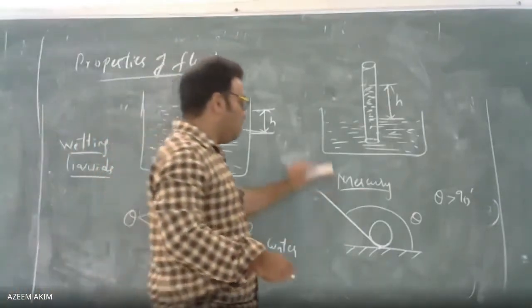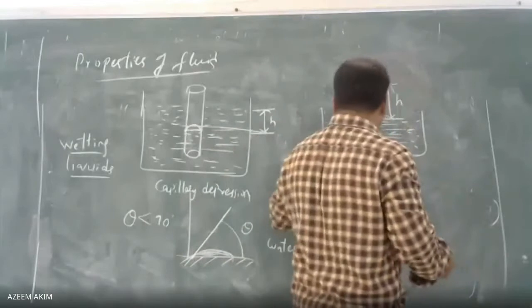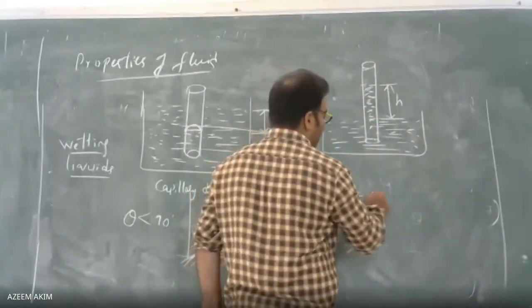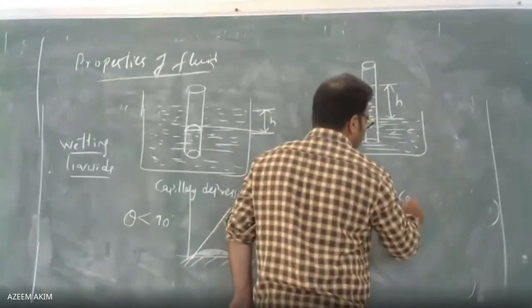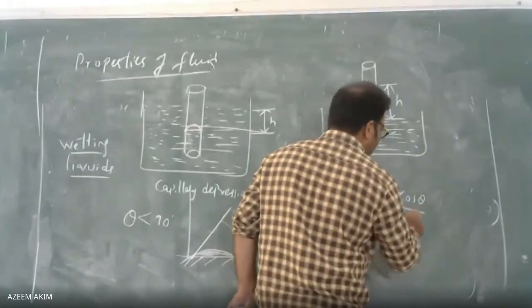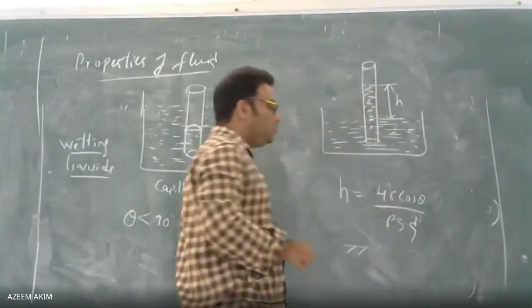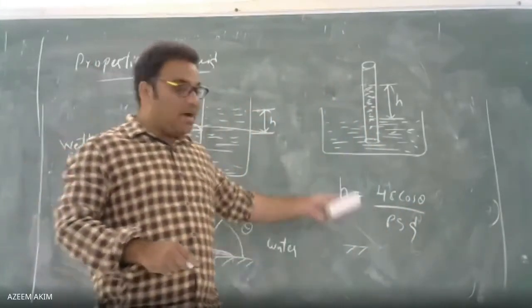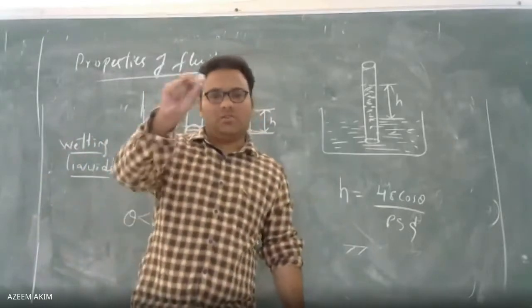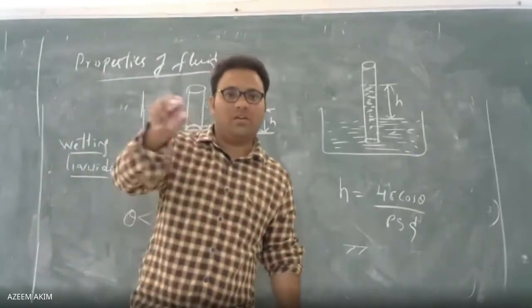So we have one formula for capillarity. Capillarity h equal to 4 sigma cos theta by rho g d. So sigma is nothing but the surface tension. Sometimes I will write S or sometimes I will write sigma.